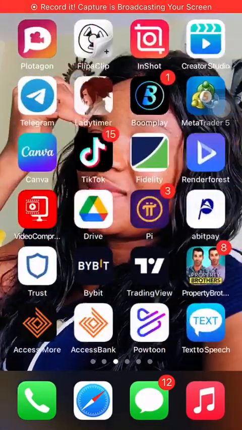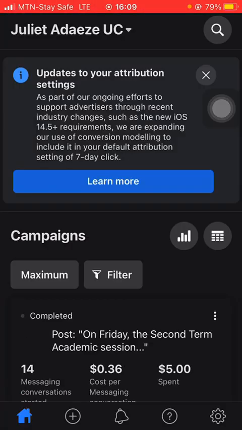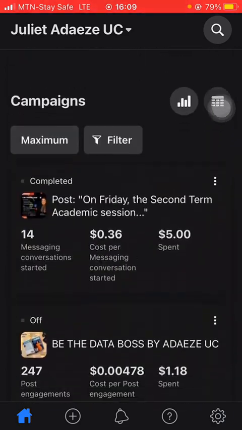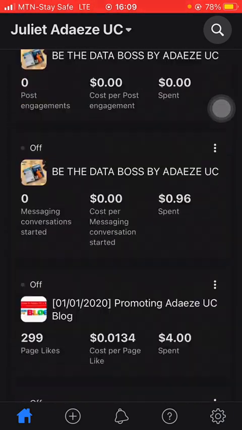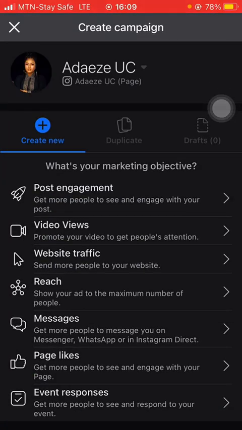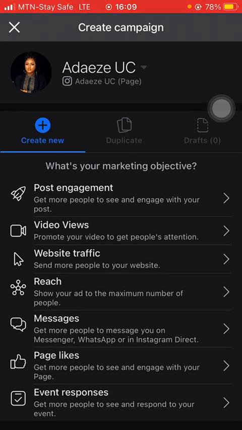Okay, now I want to run another ad. Let's just practice. I previously wanted to use some of the ads I ran and redo another one, but I want to run a new one. Now, what is my objective for running this ad? What do I want to do? My objective is that I want people to send me messages on WhatsApp. So I'm going to use messages.